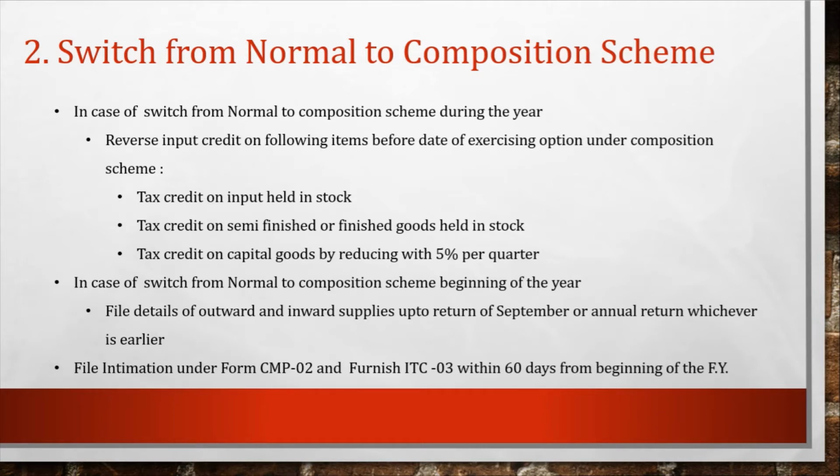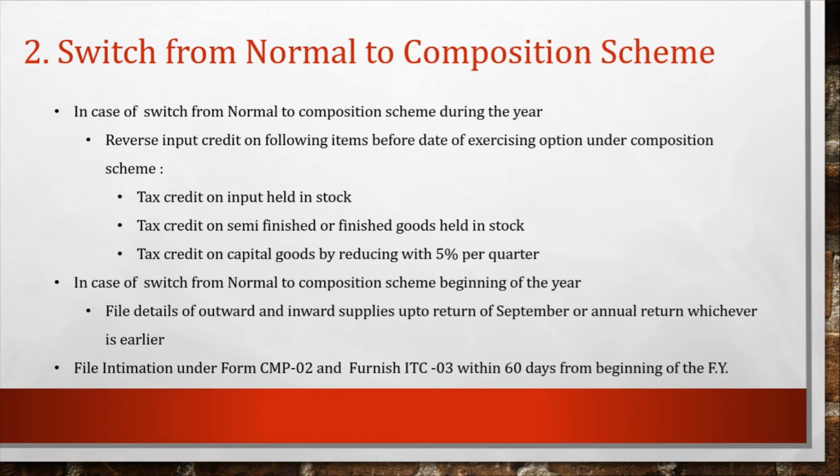So a person who wants to switch from the normal scheme to the composition scheme, first of all he reverses the input credit which is available on the following items before the date of exercising the option under the composition scheme. So what are these items? Input tax credit on inputs held in stock, semi-finished or finished goods stock, and capital goods, by reducing 5% per quarter on a pro rata basis. The useful life in this case is 5 years for capital goods as defined in the GST Act.